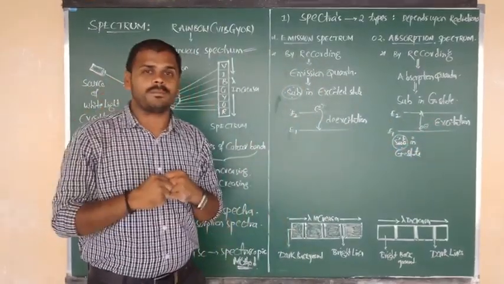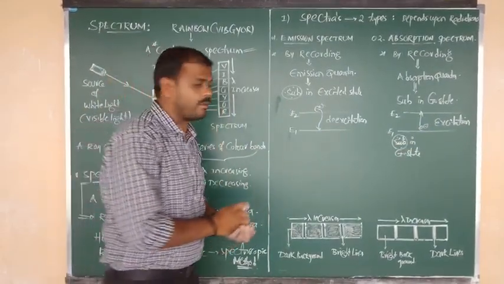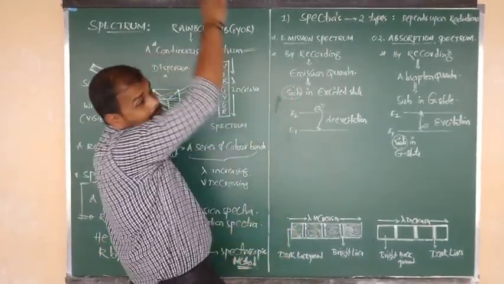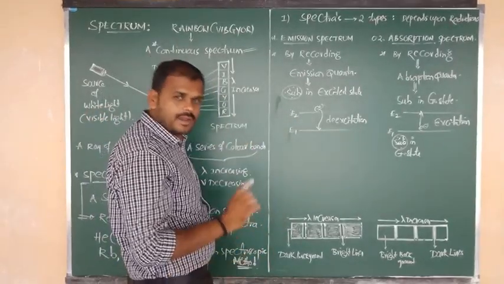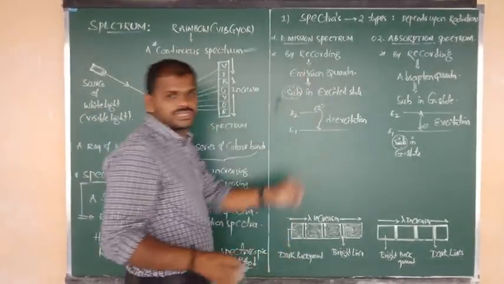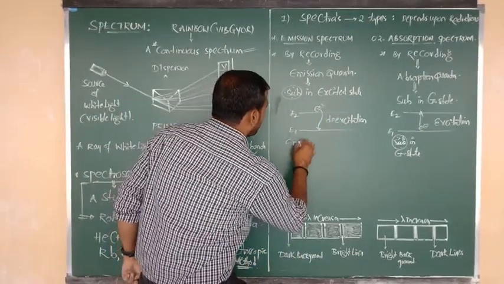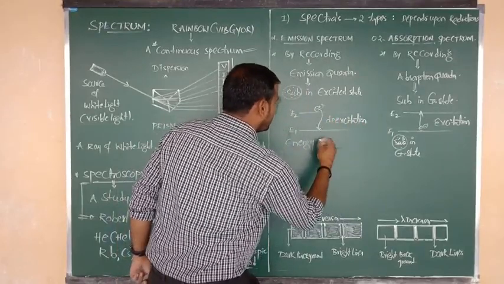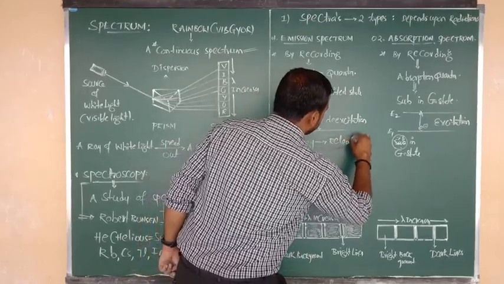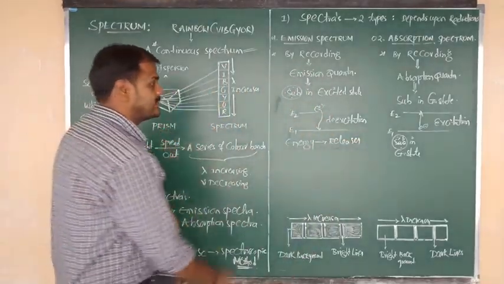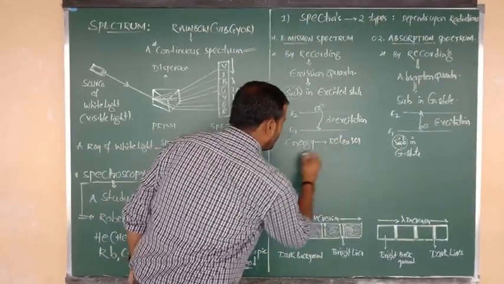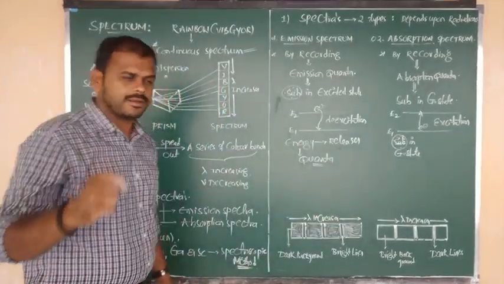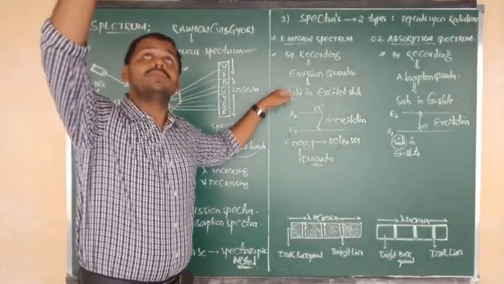During de-excitation and during excitation, two changes we have to remember. This is very important, and I am going to give you a common universal fact. When an electron jumps from any higher energy level to a lower energy level, that is, when the electron undergoes de-excitation, in that case energy is released in the form of quanta.